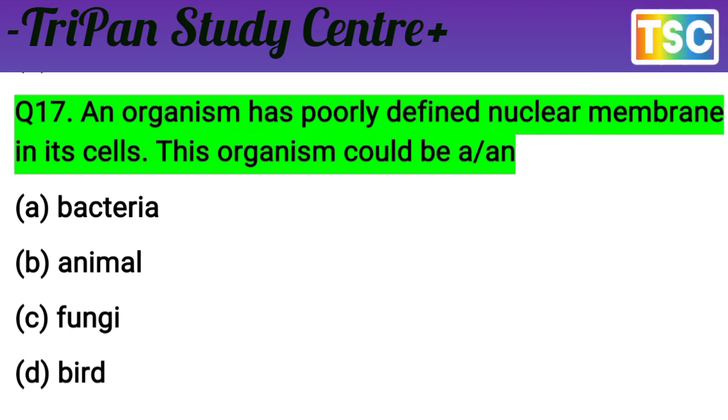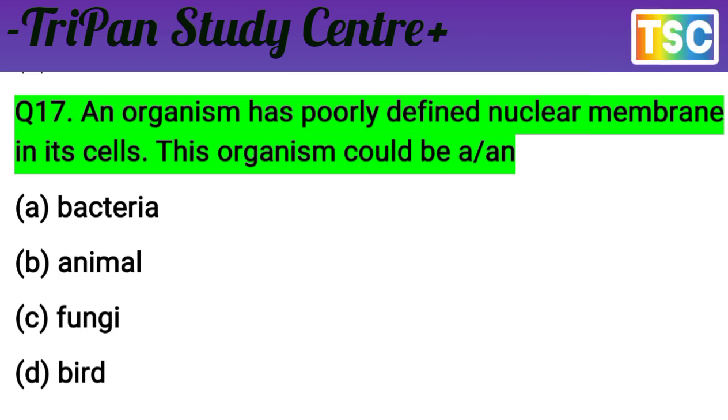An organism has poorly defined nuclear membranes in its cell. These organisms could be what? What is this organism called? A. Bacteria, B. Animal, C. Fungi, D. Bird. What is called here? Question is very clear. But first of all, clear your mind and write the correct answer of this question in the notebook. Let's check the correct answer of this question.